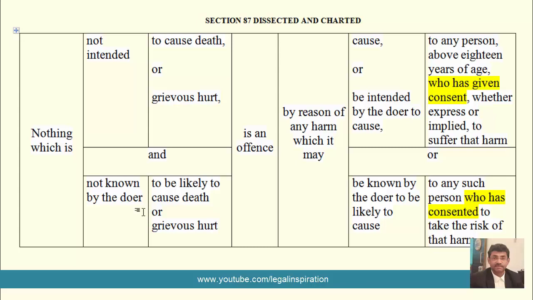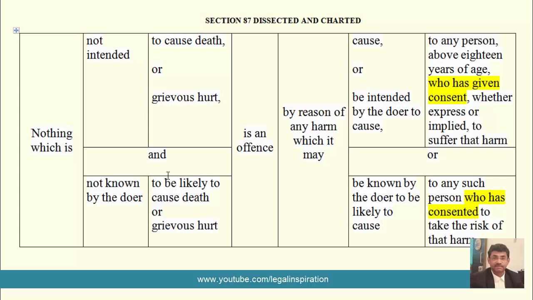In certain situations, the immunity granted under Section 87 will not justify causing of death or grievous bodily hurt or any harm which is known by the doer to be likely to cause death or grievous hurt. In such situations, the consent may reduce the gravity of the offense and may mitigate the rigors of punishment. Okay, I'll give you an example.